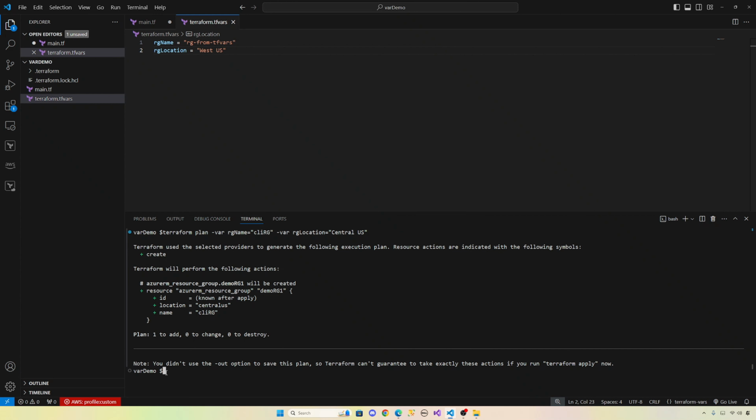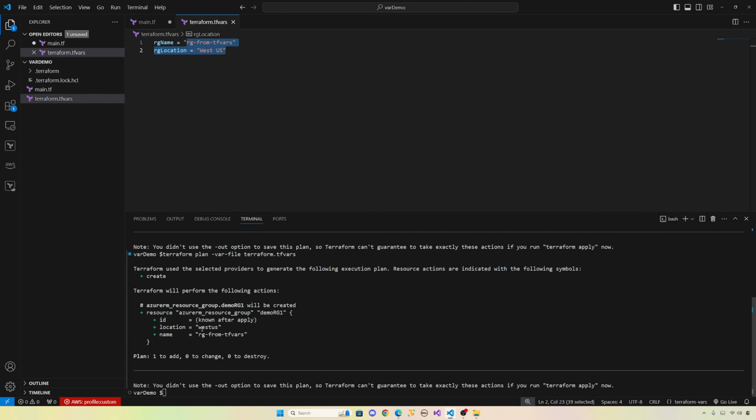Now, instead of going like this, -var, which is inconvenient, let's just give -var-file. This is a file, right? Which file? It's terraform.tfvars. Before applying, let's save this one. Now, when you do this, it should pick up the value from here, not the default value. And see, this is convenient. It picked up from this file, terraform.tfvars.